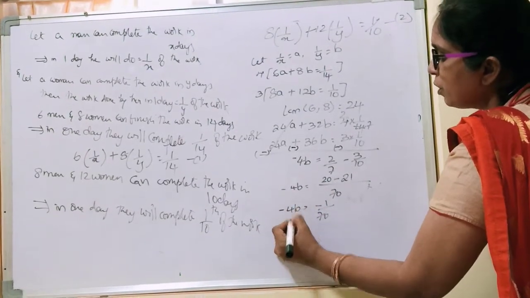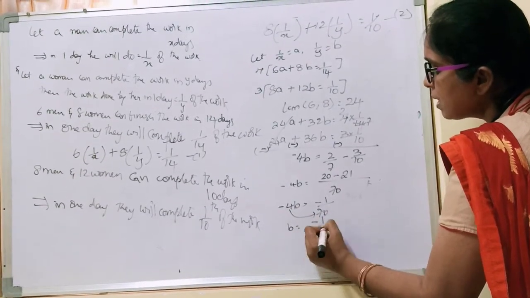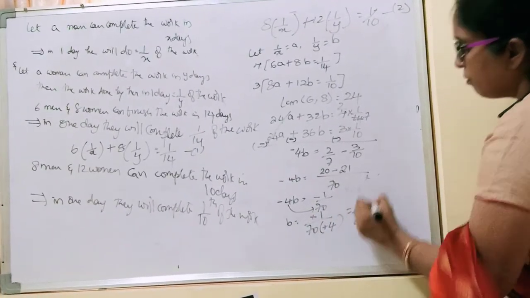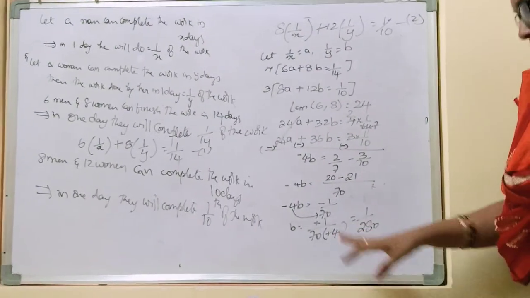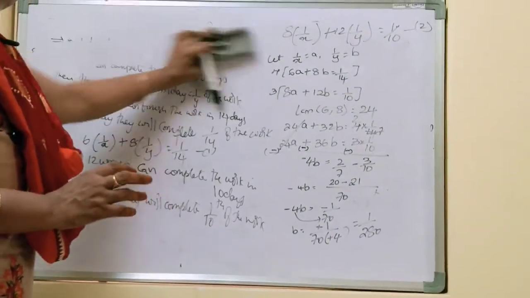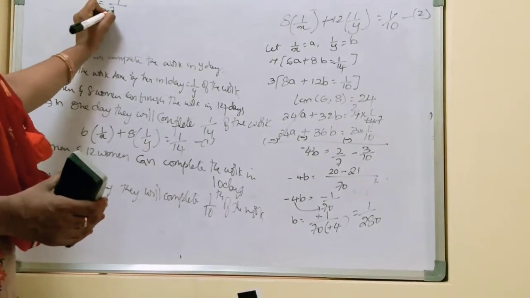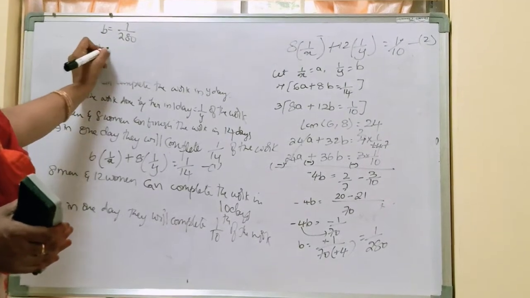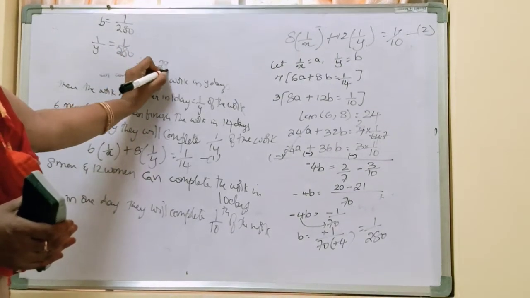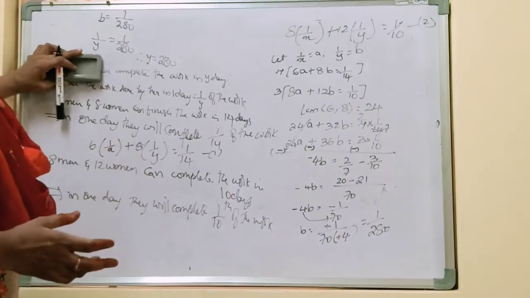If I want only b, I send minus 4 to the other side. So b is equal to minus 1 by 70 into minus 4, and minus into minus is plus. So b is equal to 1 by 280. But what is b? b is 1 by y, so 1 by y is equal to 1 by 280. Therefore, y is equal to 280. By substituting the b value in either of these equations, we get the value of a. So, shall we do it?